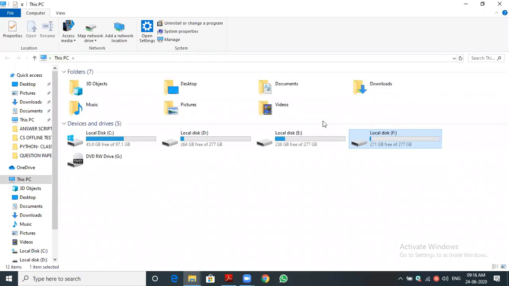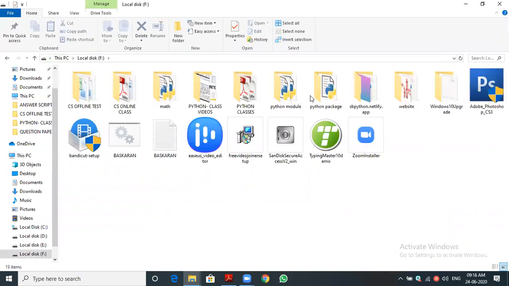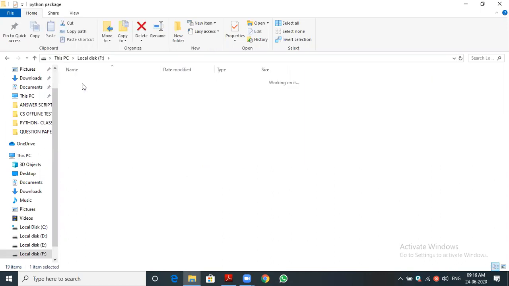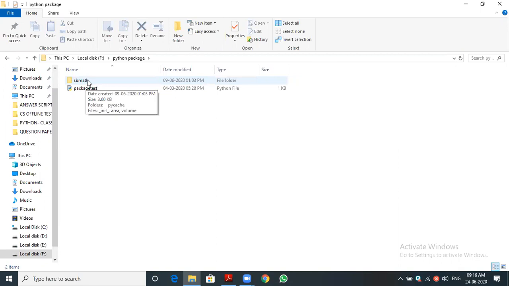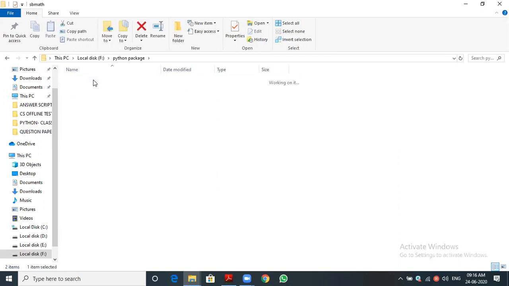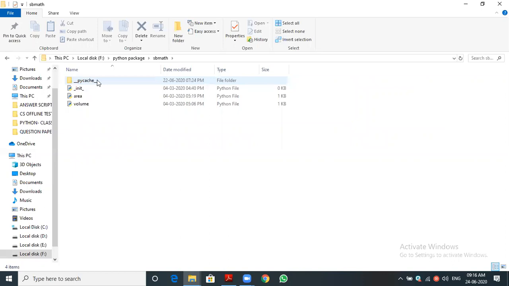For example, in the F drive, I have used one package. This is the folder, and inside the folder, another folder. This is the package, SB math is a package. How do you say it is a package, sir? If I open the package, you can see it contains modules. Leave the PyCache, it is an automatically created folder, don't think about that. Area is a module, volume is another module. So it contains a number of modules. For example, I created two modules. You can create any number of modules, we can add them also.